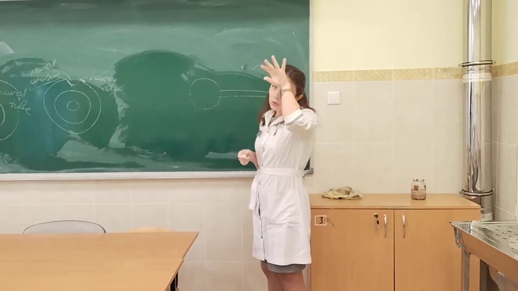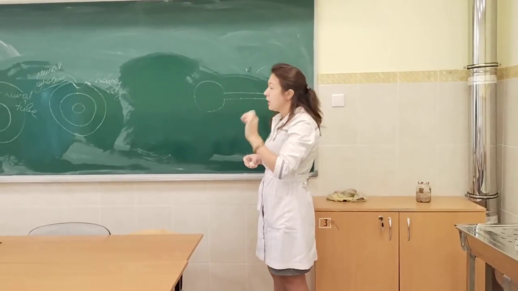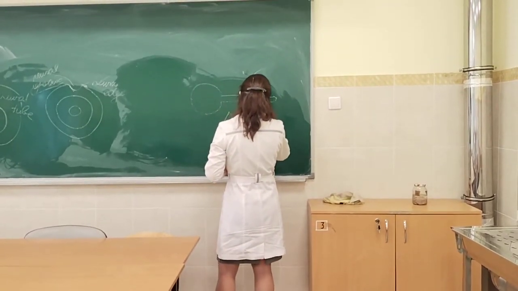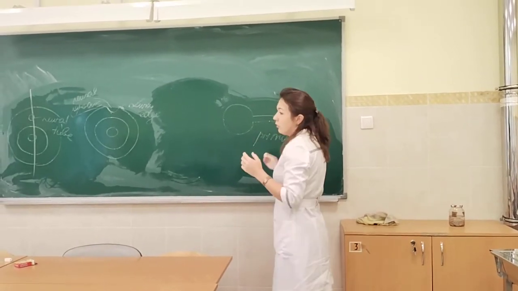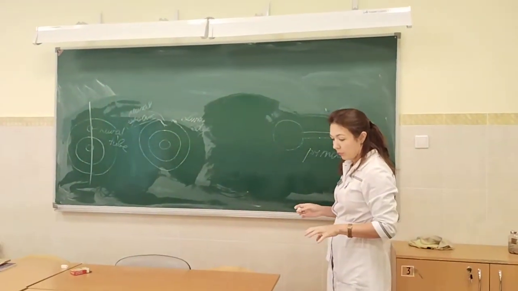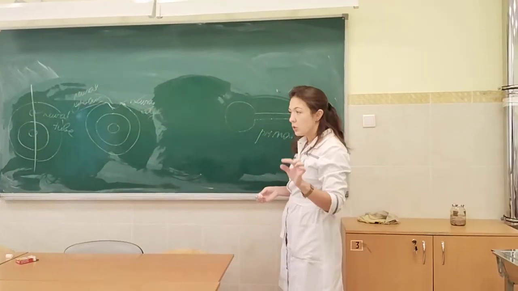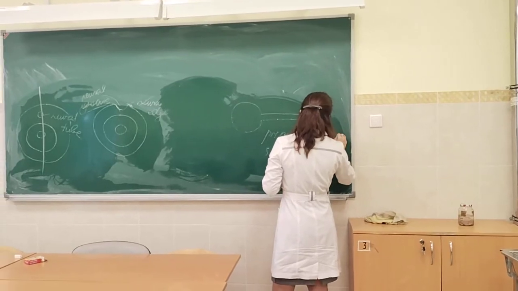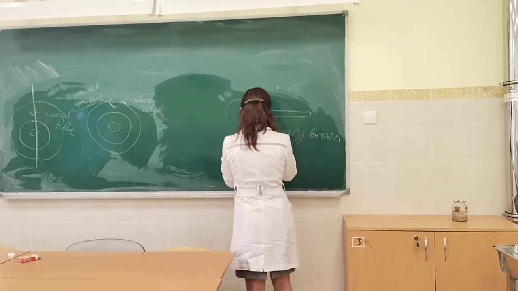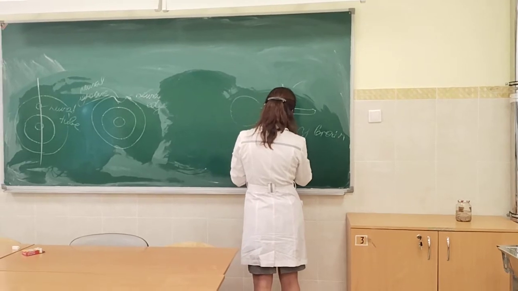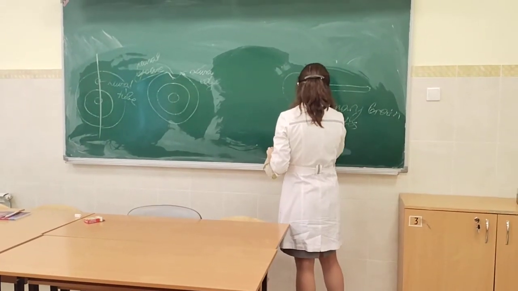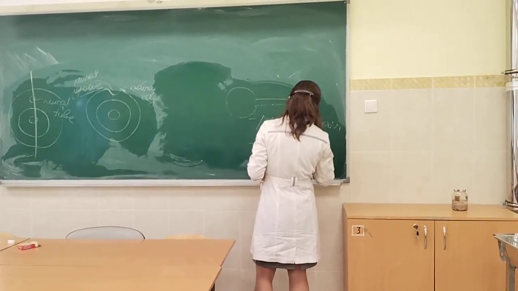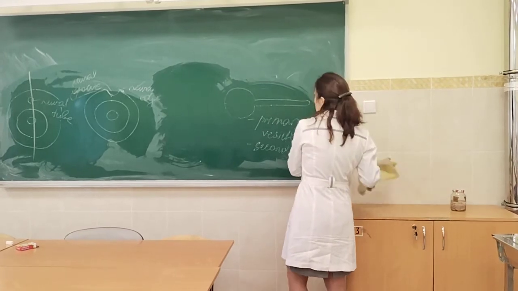Formation of the brain undergoes two stages: the stage of primary brain vesicles and the stage of secondary brain vesicles. This we have to know very well, because during the description of any part of the brain, we have to know the embryogenesis of each of these parts. So, primary brain vesicles and secondary brain vesicles. Primary brain vesicles, they are three.